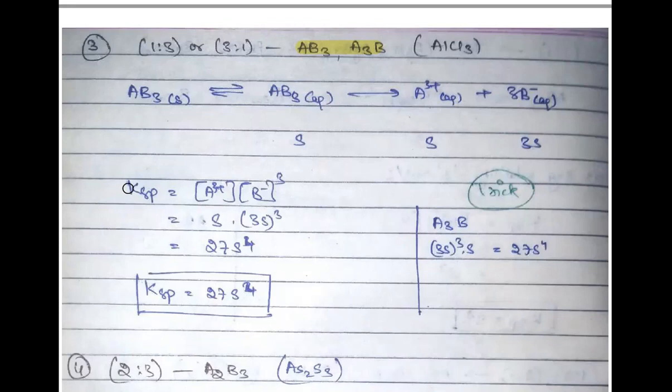Just put down the values in the KSP. KSP is again the product of your dissociated ions' concentrations, which we will write like this. Because we have 3 moles, that's why we have taken 3 over here, just in the same way as you calculate in the case of the equilibrium constant K. For A3 plus the solubility is S, and for B minus it is 3S to the power 3. If you make the calculation, you will get this equation for salts with such a formula. And according to the trick, if it is A3B, there should be 3S to the power 3 multiplied by S. So this will give you 27S to the power 4.